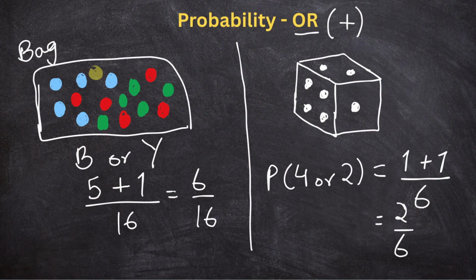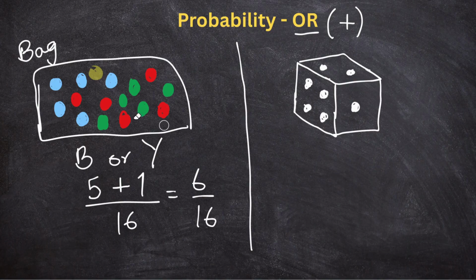Let's see another example. If I was to ask you what is the probability of getting an even number or 5? So probability of even or 5. How many even numbers are on a dice? I hope you know even numbers. If not, please check. It's one of the simplest concepts in mathematics.